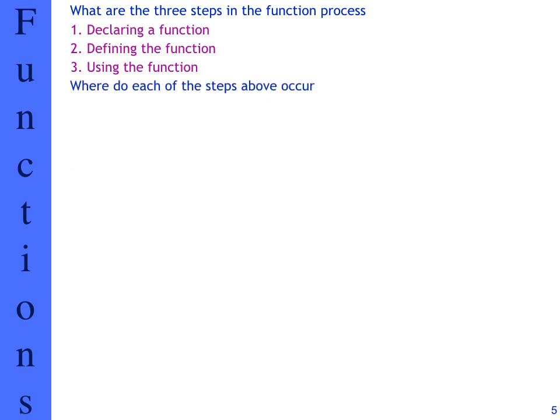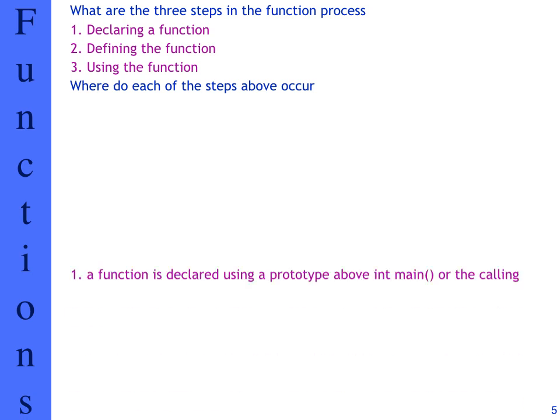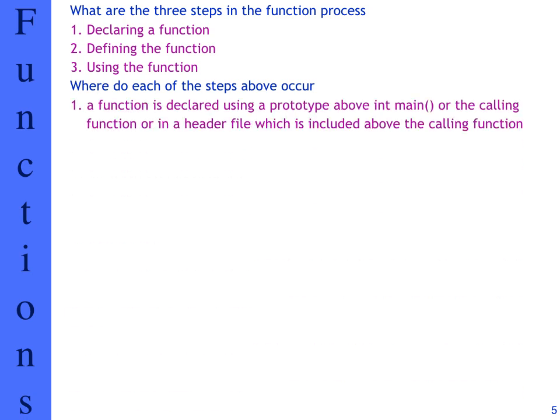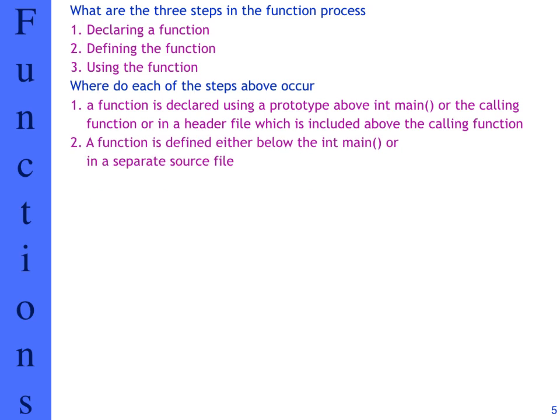So where do we place those steps above? Where do we declare the function? The function is declared using a prototype. We discussed that before. We'll do that above main, or we can also put it in a header file and include that whenever we are calling that function. Where we define the function is either below main in the same source code file, or in a separate source code file. And of course we can use the function anywhere we want within the program.